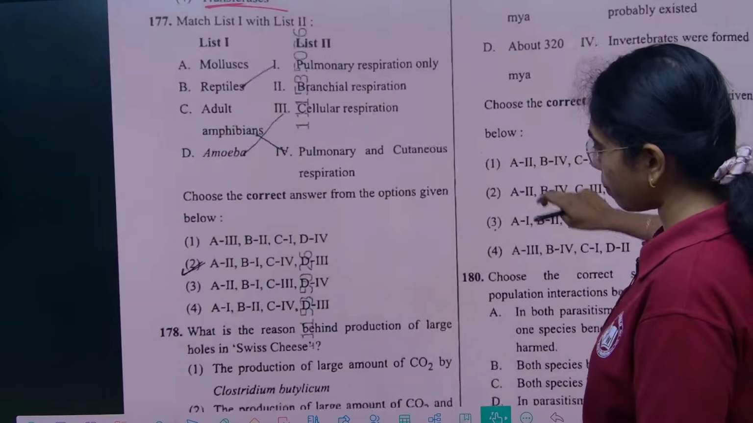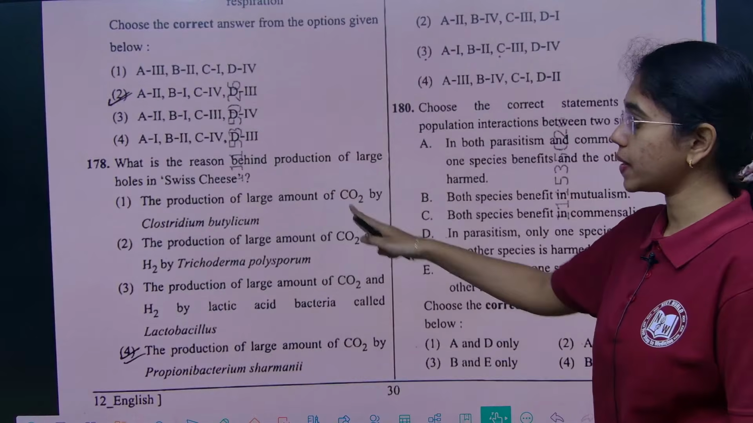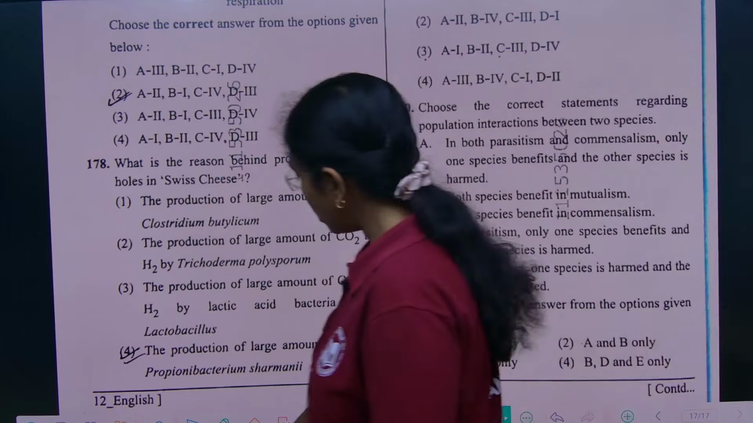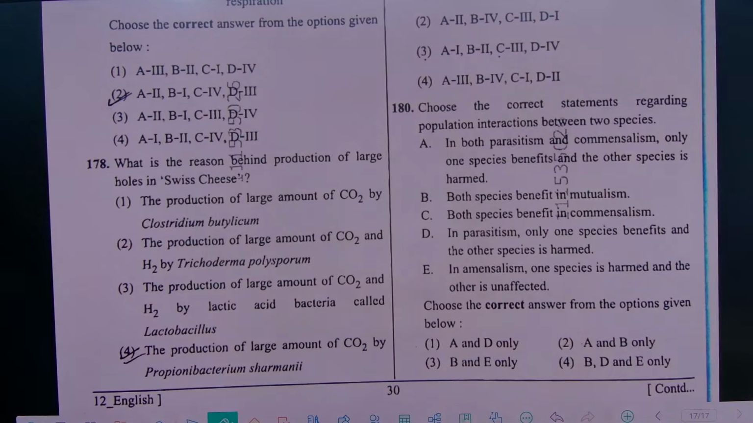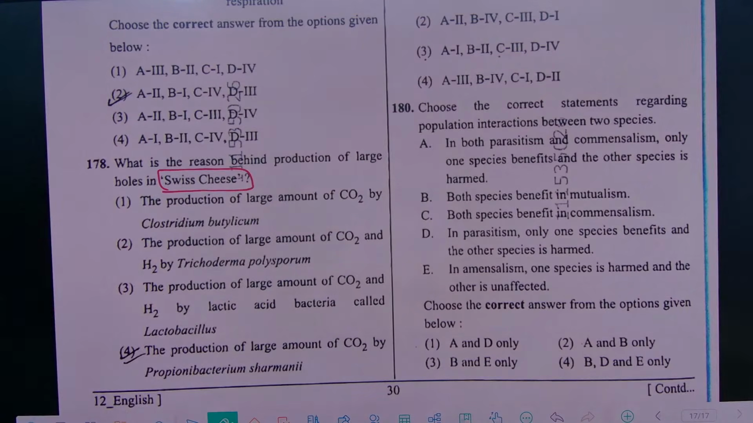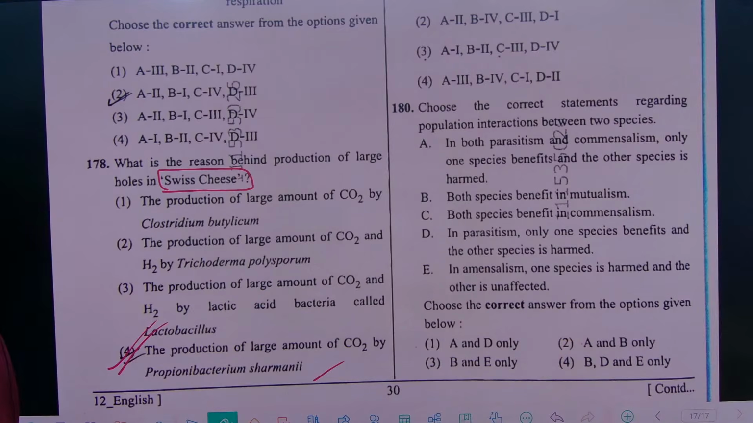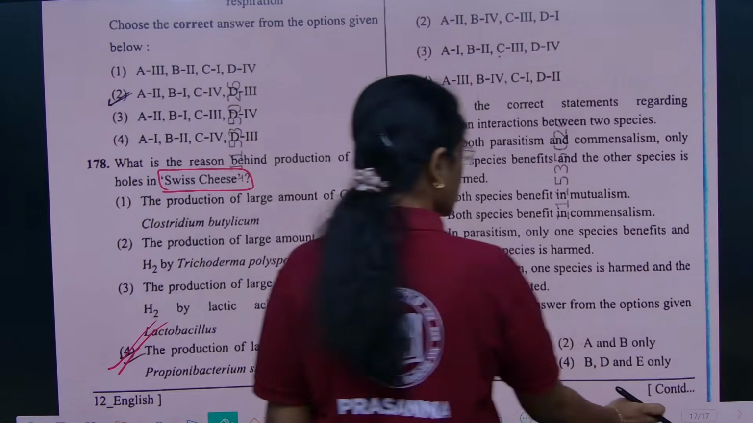Last question from my part, from microbes and human welfare. This is the second question from that chapter. What is the reason behind production of large holes in Swiss cheese? Large holes in Swiss cheese. The production of a large amount of carbon dioxide, that is because of Propionibacterium shermanii, which is option 4. Okay. The rest of the questions sir will be continuing.